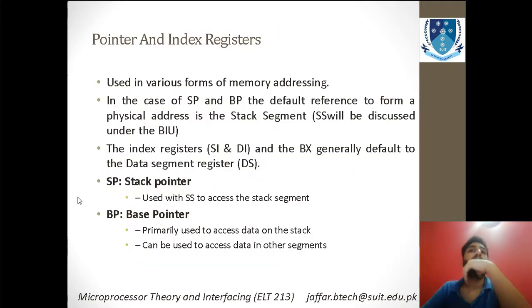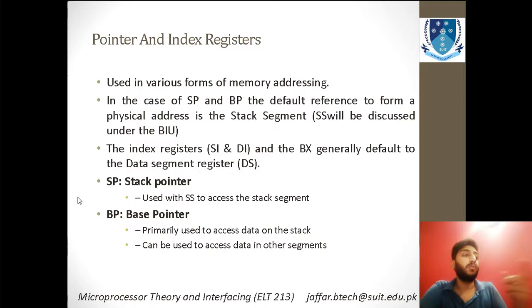Now coming to the pointer and index registers: what are pointers and what are index registers? Basically these are used in various forms of memory addressing. What is addressing? Addressing is when you have some data somewhere and you call the data by its address. Pointers are used to address something.